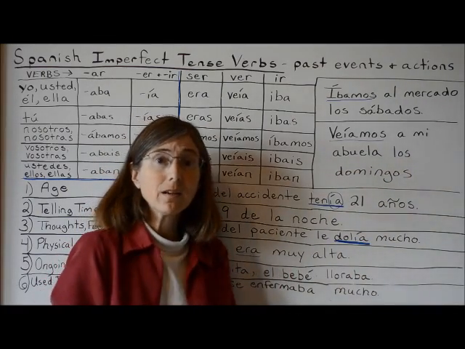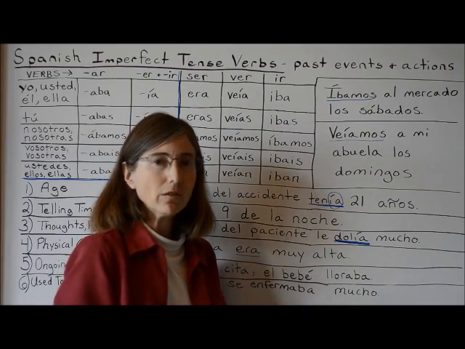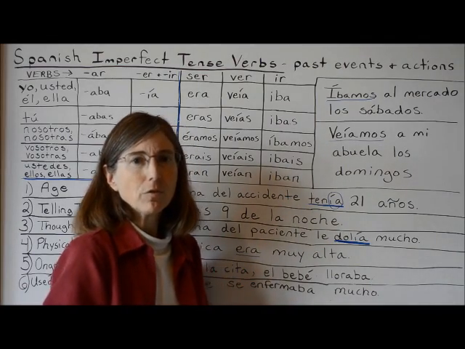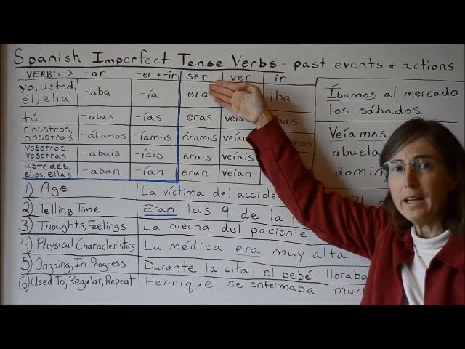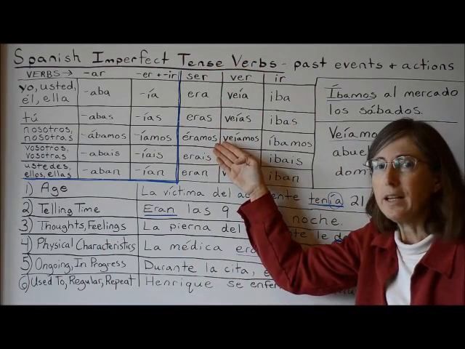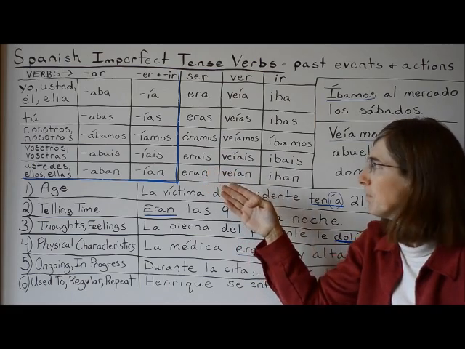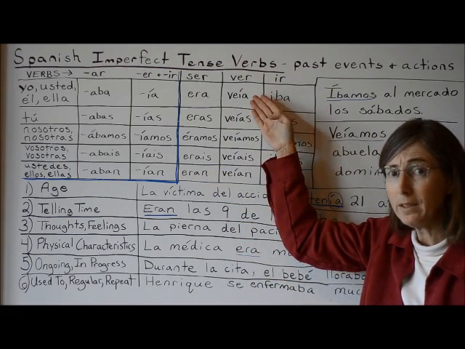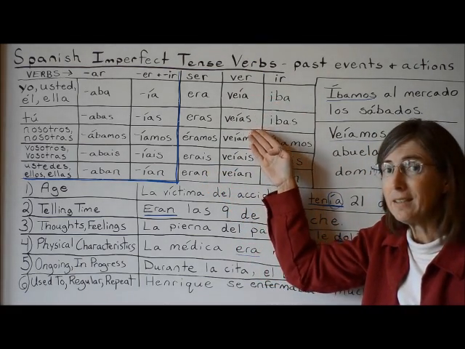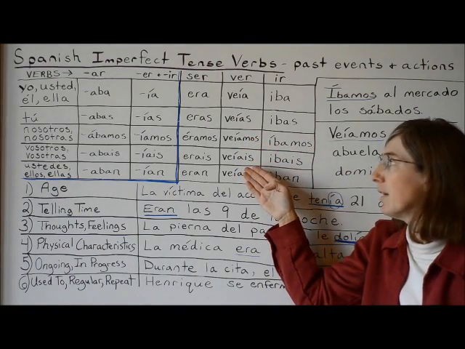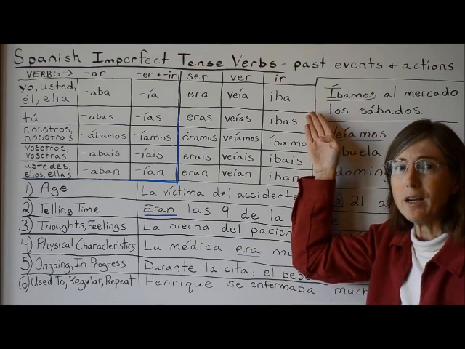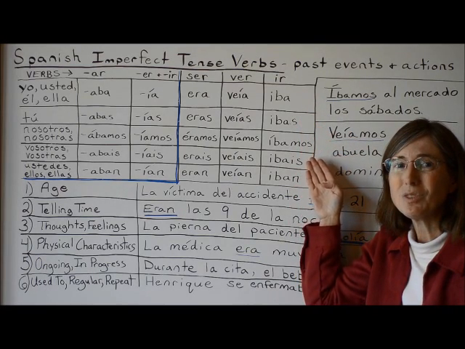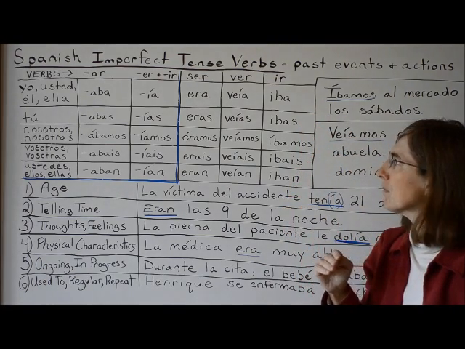Ser, ir, and ver are all conjugated irregularly in the imperfect tense. For ser, we have era, eras, éramos, erais, eran. Ver is veía, veías, veíamos, veíais, veían. Ir is iba, ibas, íbamos, ibais, iban.